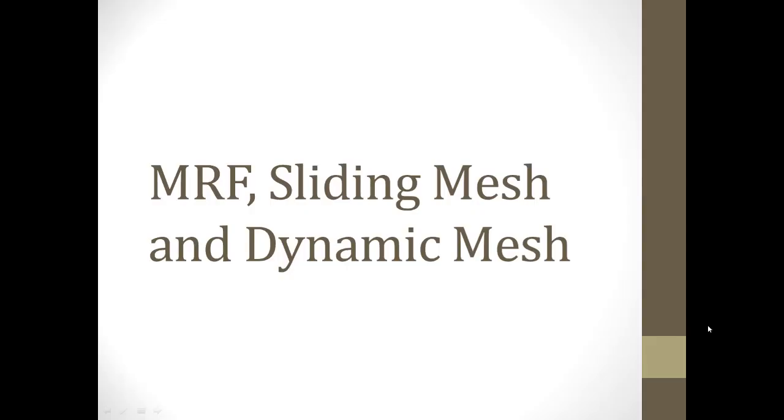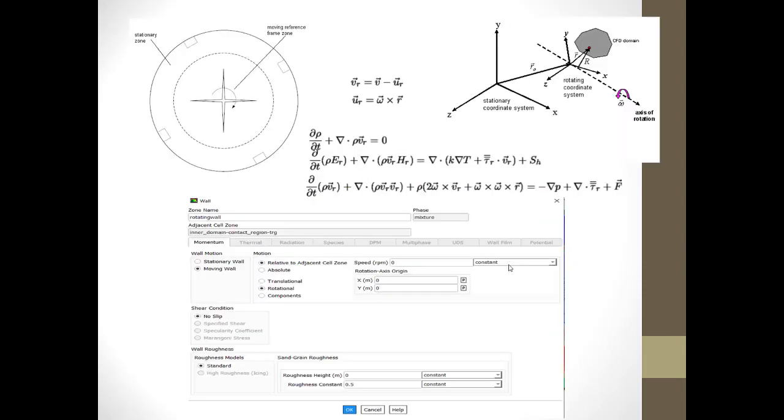Hi guys, in this video we will discuss the difference between MRF, sliding mesh and dynamic mesh. These three are used for rotational bodies in any of the CFD tools like ANSYS Fluent or SimScale. First we'll discuss the MRF.